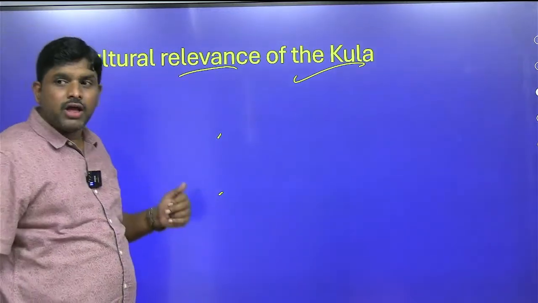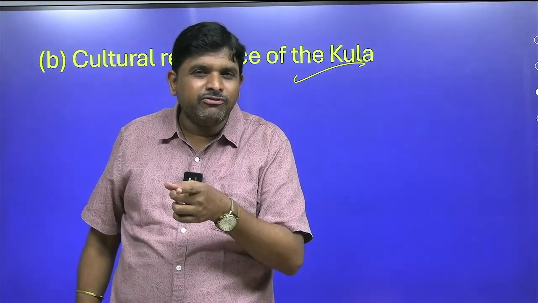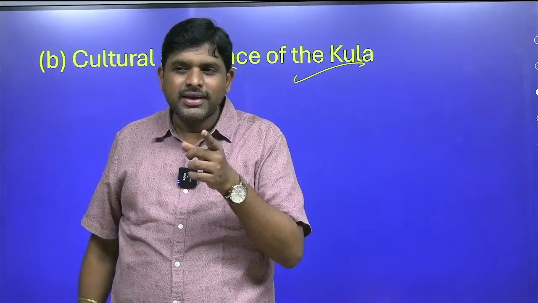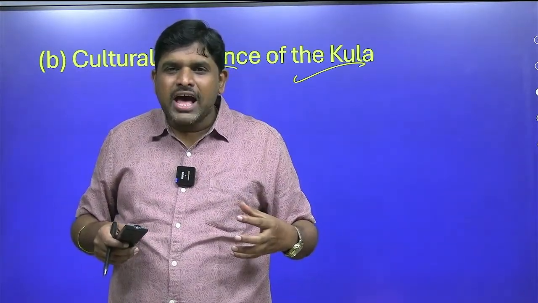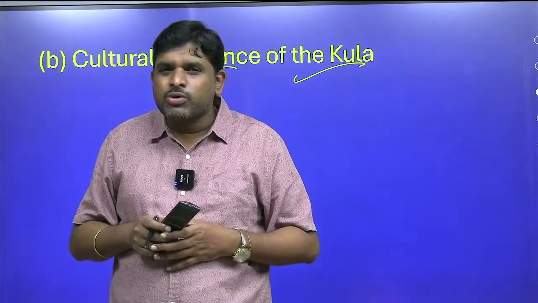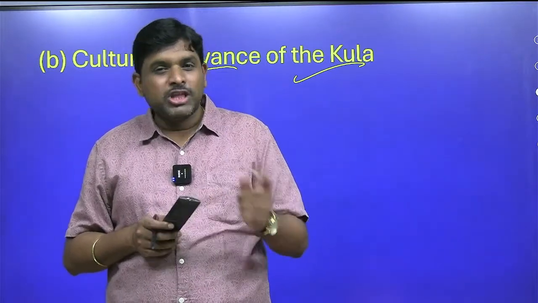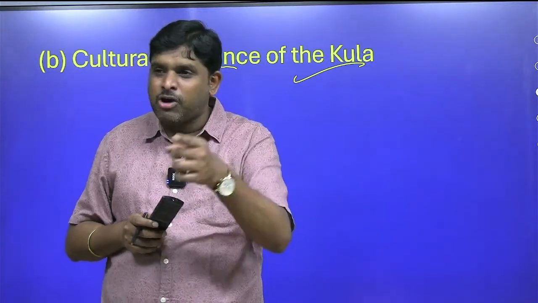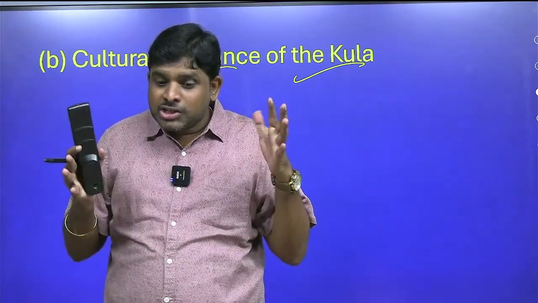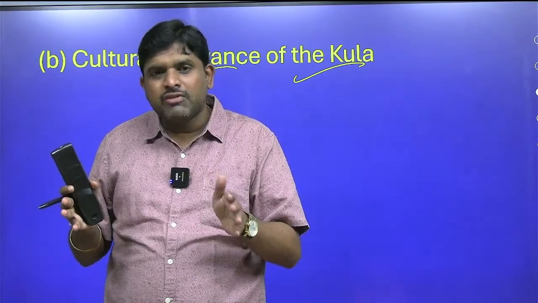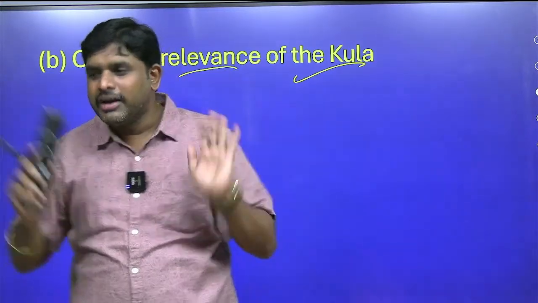Cultural relevance of Kula. I told this very strongly, because of Kula ring only they united and fought. Whenever they conduct Kula ring, 17 tribal communities come together, and finally they understood who these British are. So they fought against the British; they got united because of the Kula ring meeting. The social relevance was successful because of the Kula ring only. They fought against the British and got independence.